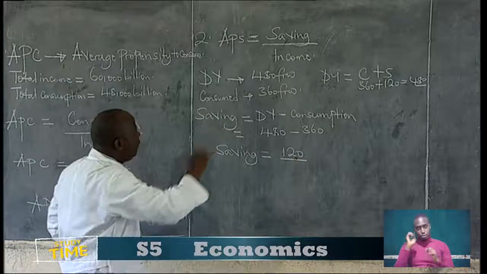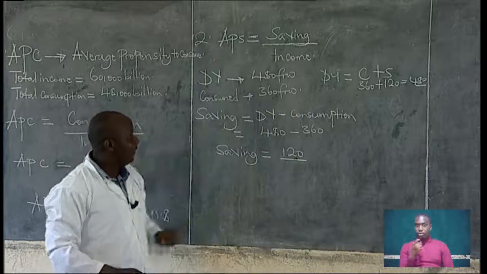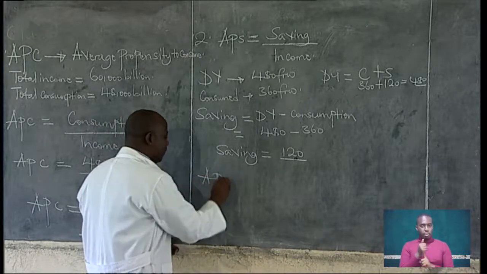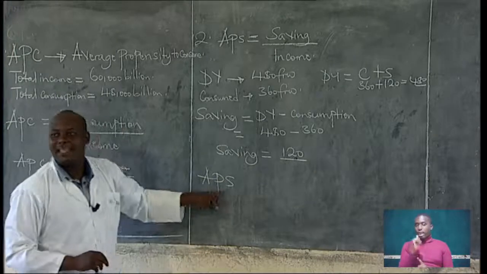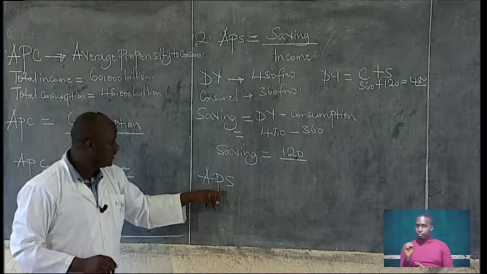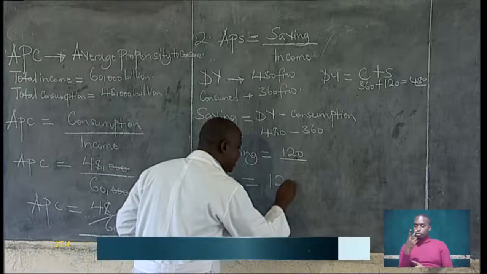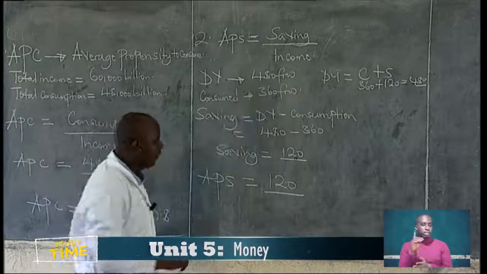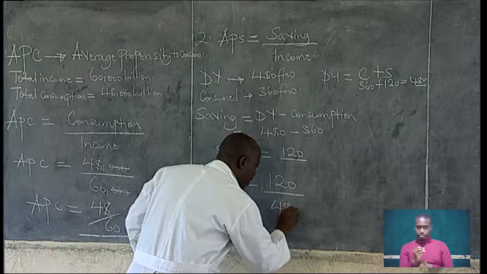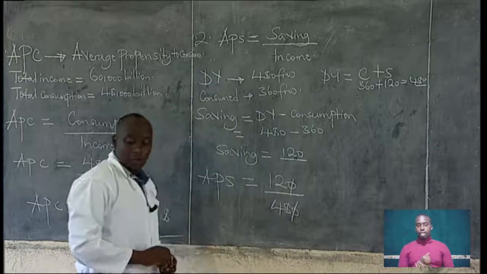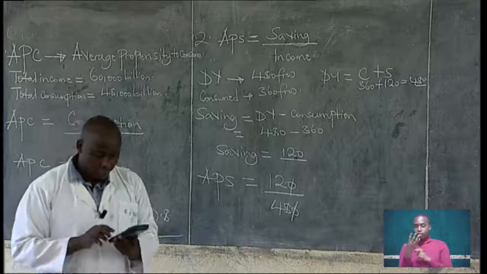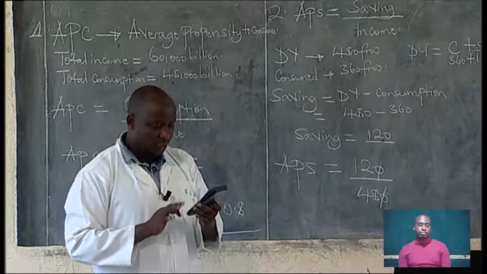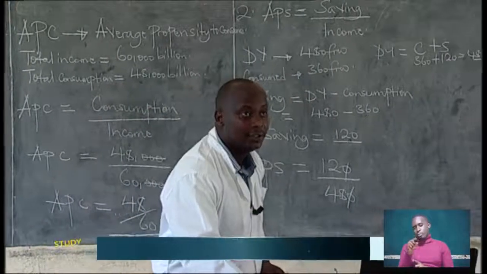Now, to get average propensity to save, we get saving divided by income. Now we have looked for saving, which is 120. To get the average propensity to save, which is APS, we shall get 120 divided by the income, and the disposable income is 480. If you get 12 divided by 48, we shall get 0.25.